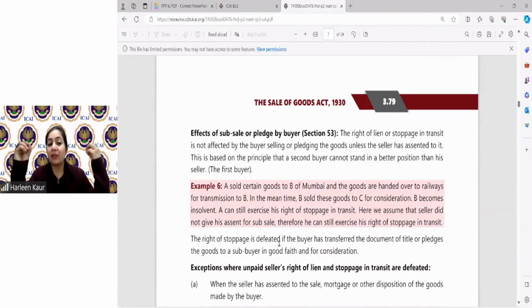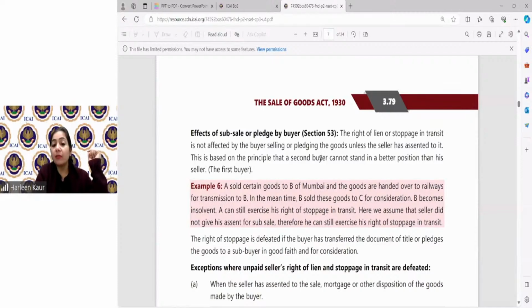Subsale or pledge by buyer. Now, section 53 is very interesting. Child, if I am the seller and I sold the goods to buyer, Mr. Anuj Kumar, and Anuj Kumar further sold the goods to Miss Preeti, that means subsale has taken place. A buyer has sold the goods to another buyer. Now, what will happen in this case?